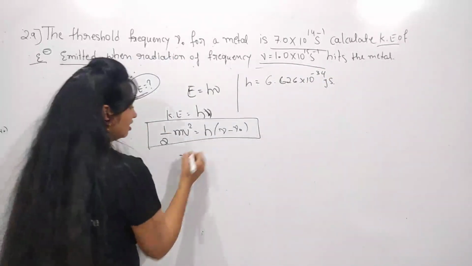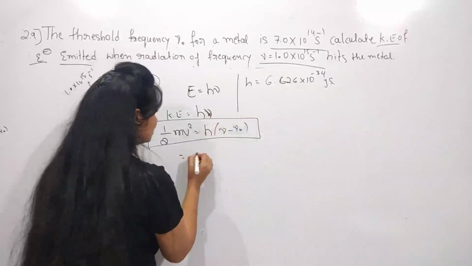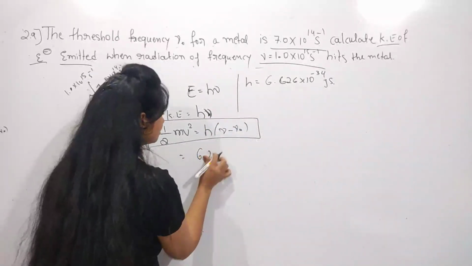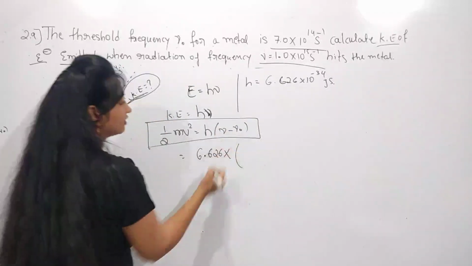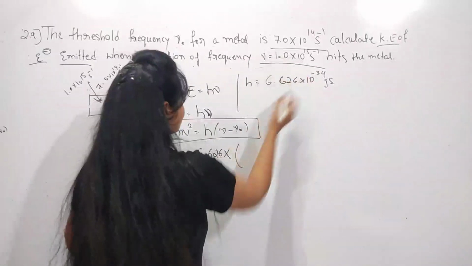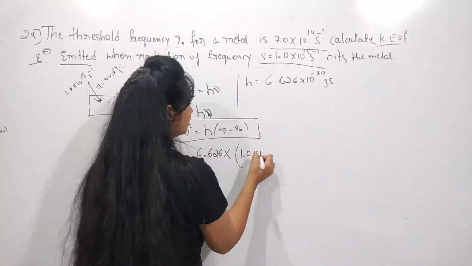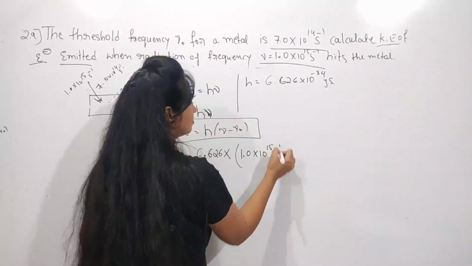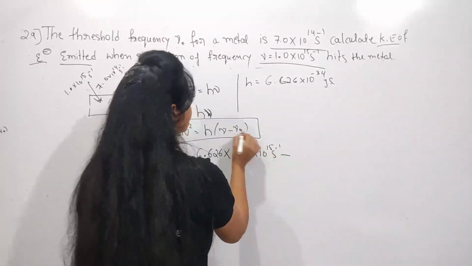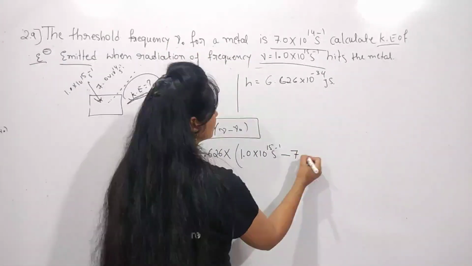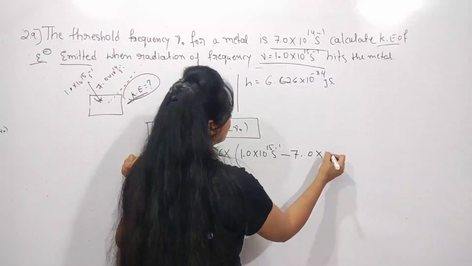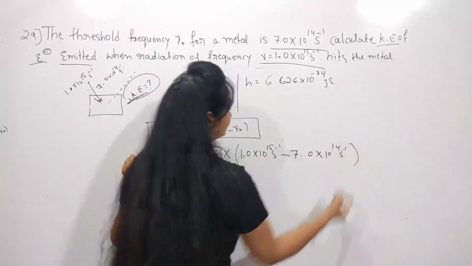Then I put these values here: 6.626 × 10^-34 times the frequency 1.0 × 10^15 per second minus the threshold frequency 7.0 × 10^14 per second.